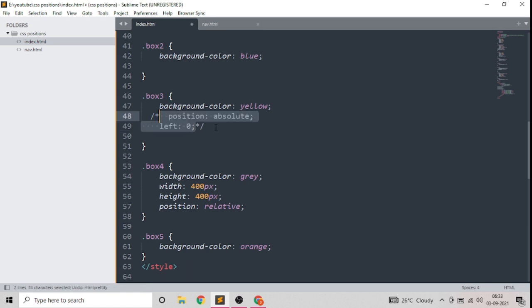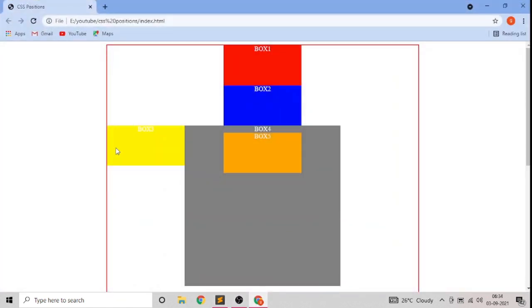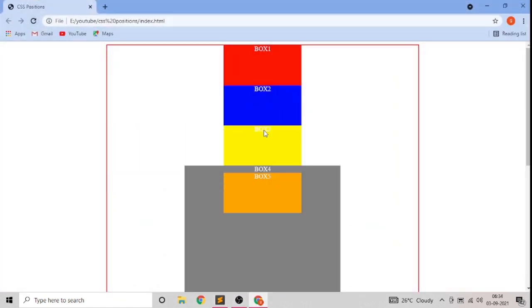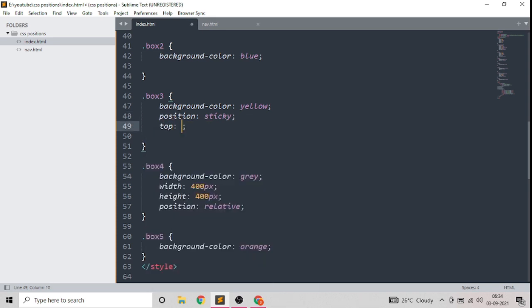And we'll make box 3 position sticky. Now what sticky does is it sticks the element at the top of the viewport. Now box 3 is here, we refresh it. It does not take the box out of the flow, but it sticks it to the top. So we have to give the property top of 0.